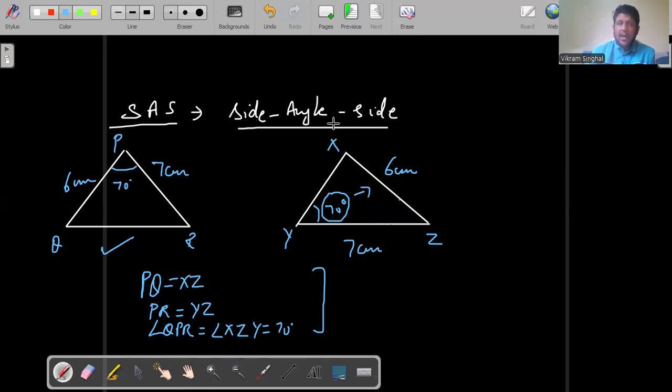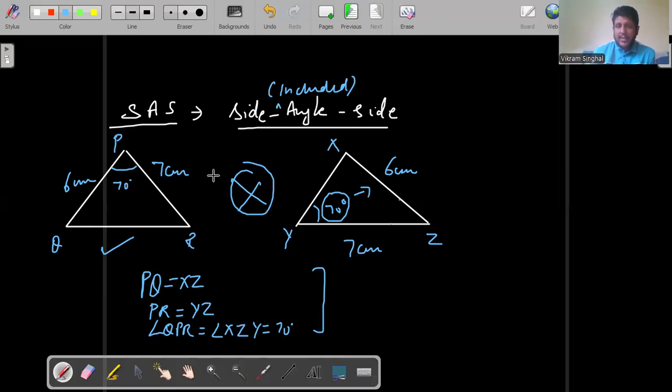So I usually tell my students that side angle side, we learn it as side included angle. The angle that we are considering here should be included between the sides that are given equal in the question. So here, if this would have been the question, they are absolutely not congruent to each other. Why? Because the angle was not included between the given sides. I hope this is clear.